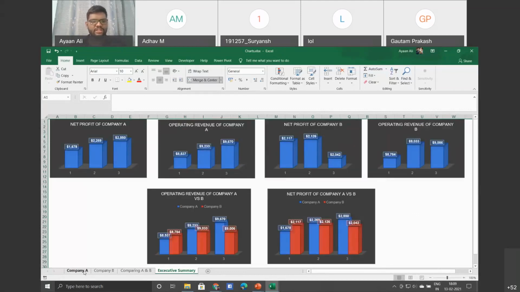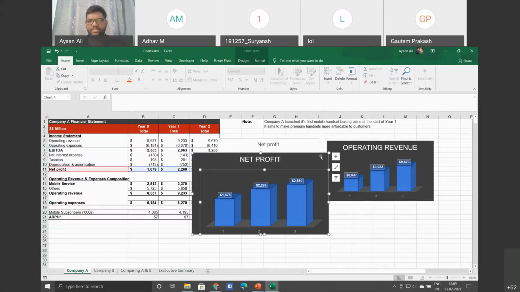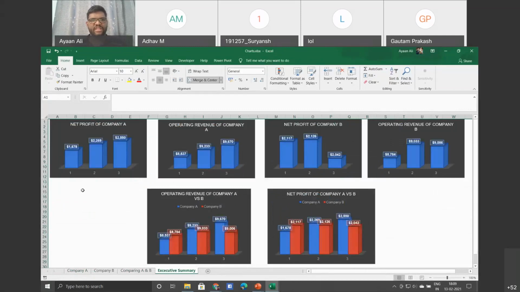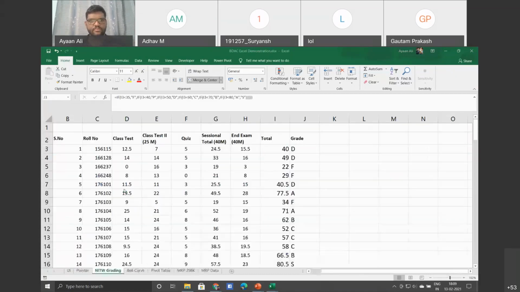If you look at the specific data, like the table, you may not get proper insights. But if you see it in this format, then at a glance, in one second you can say that yes, in year 3 it had the most profits and how it is decreasing. You will get a sense of it. That's why data analysis is so useful.